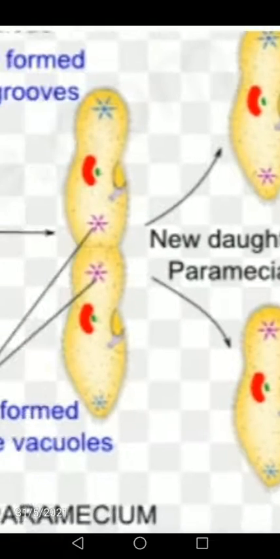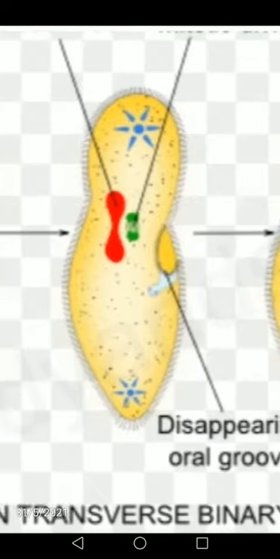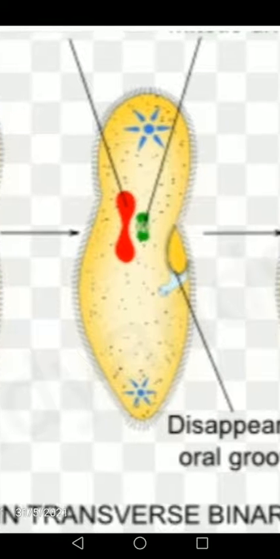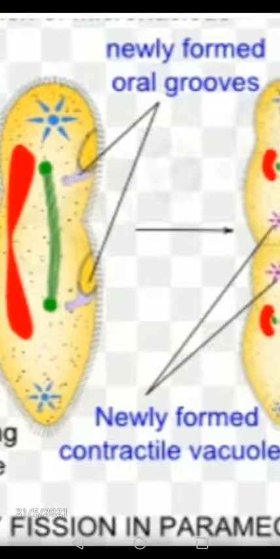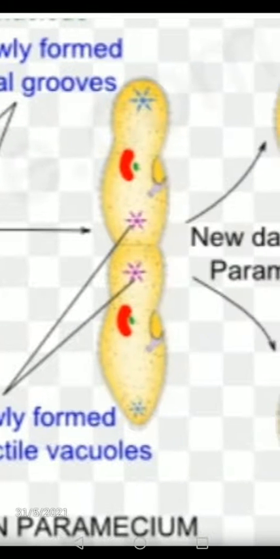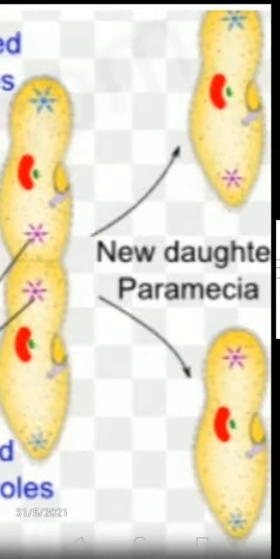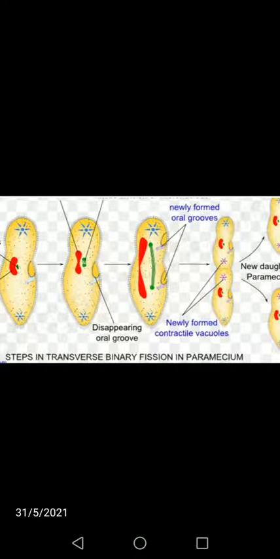They will ask you one-word questions as well as assertion and reason questions. In transverse binary fission, a single parent body of the paramecium divides and constricts in the middle, and the micronucleus and macronucleus also divide, and the cell membrane divides into two. They become two daughter individuals of paramecium.